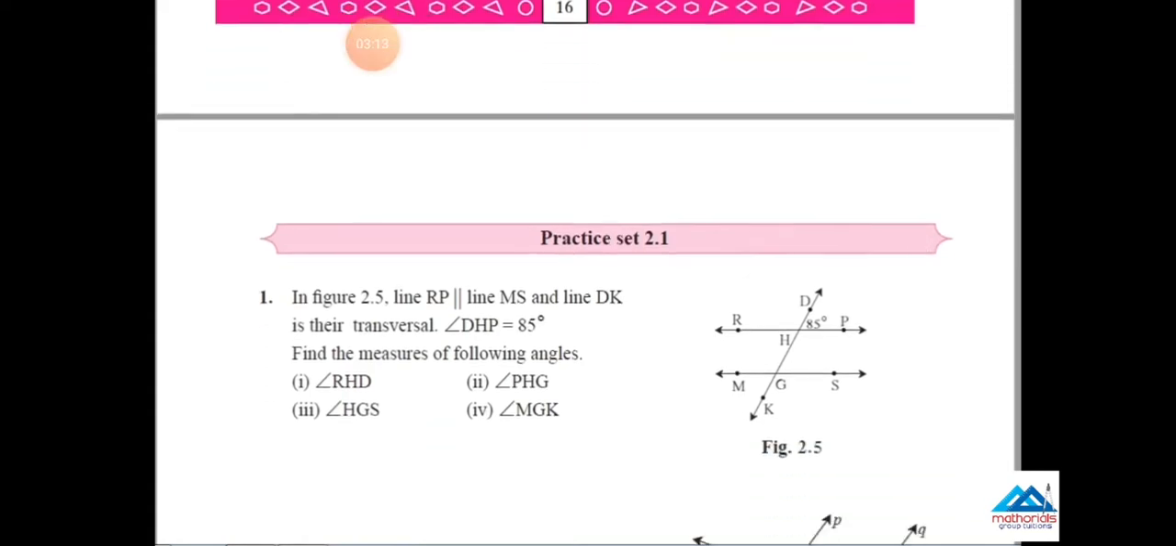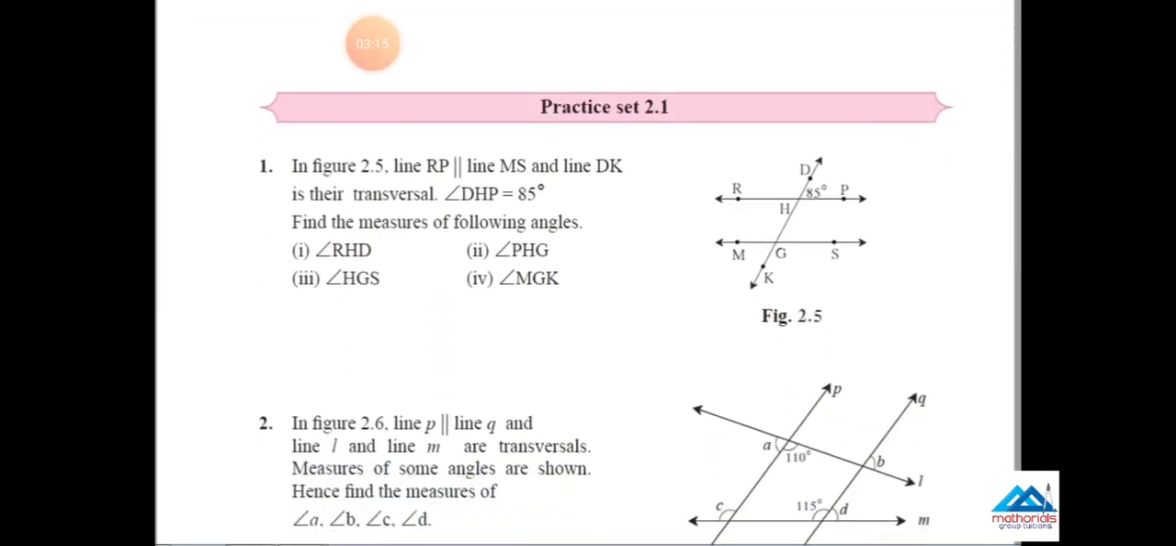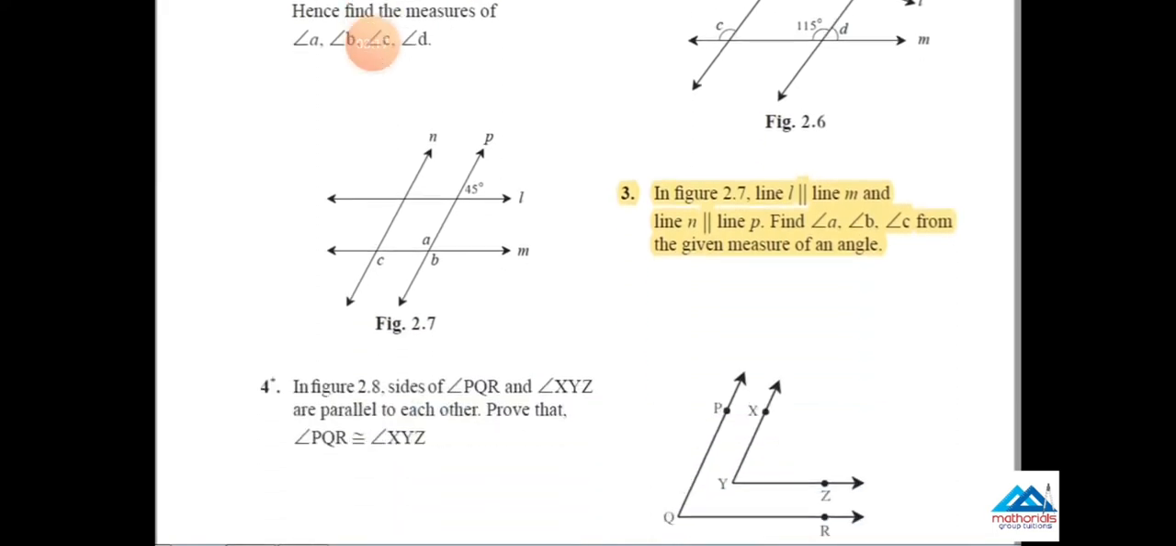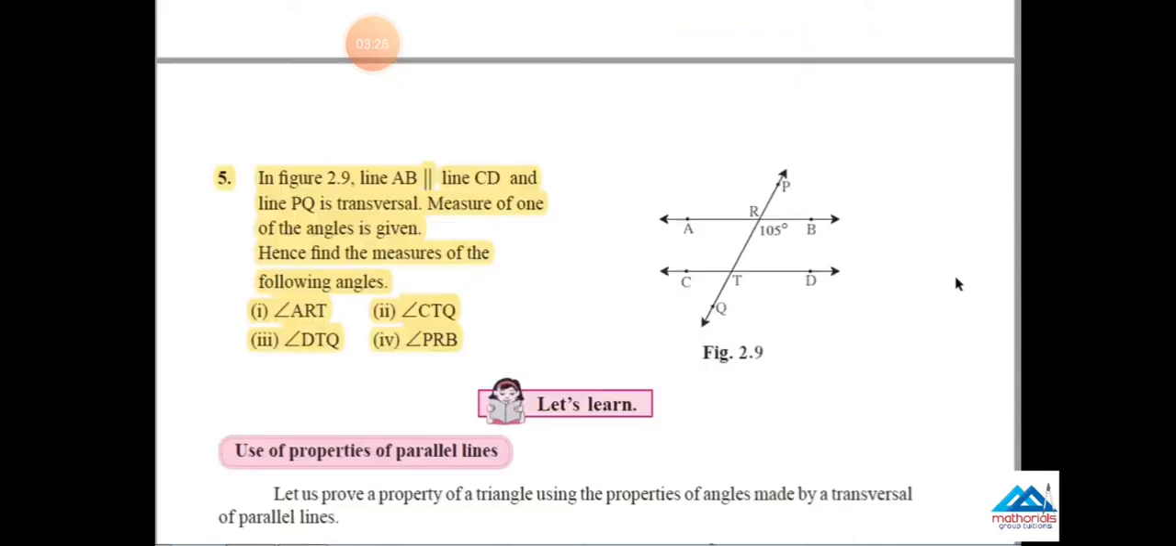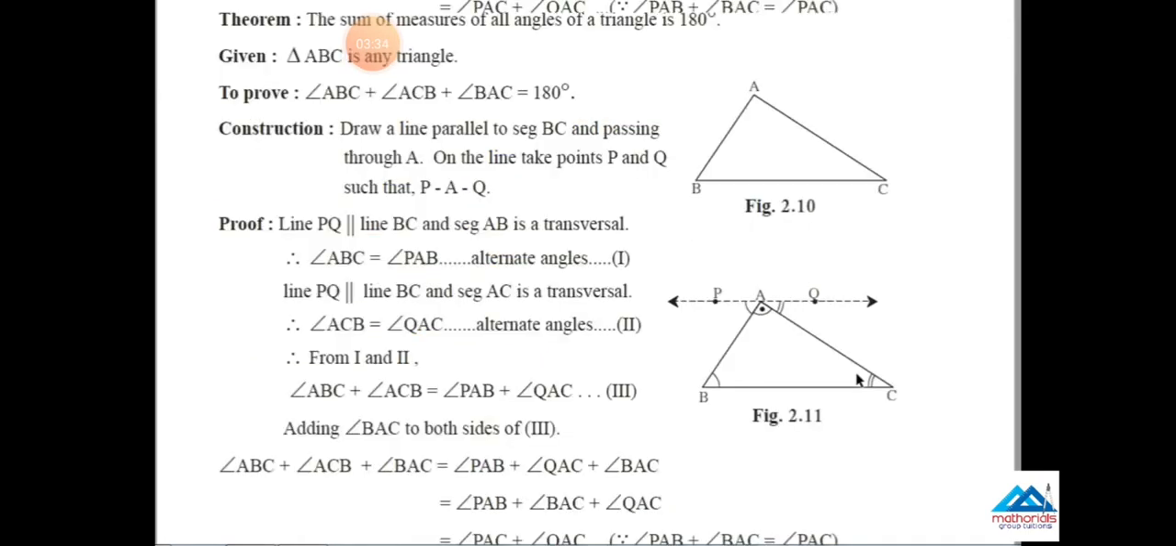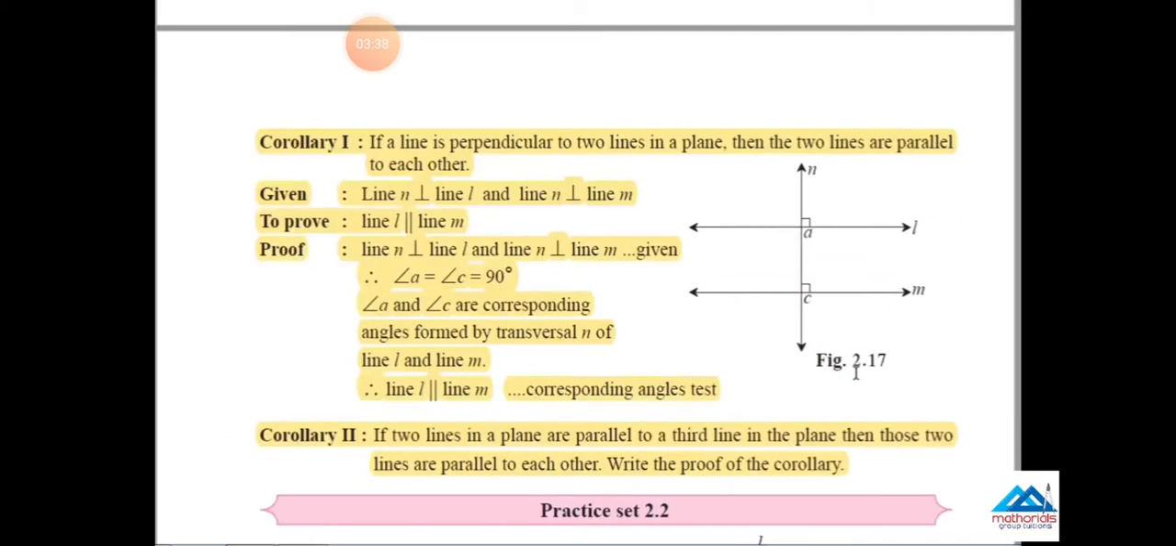Now practice set 2.1. Main question number 3: in figure 2.7, line L parallel to line M. This question is reduced from the syllabus. Same practice set. Main question number 5: in figure 2.9, line AB parallel to CD. This question is deleted.